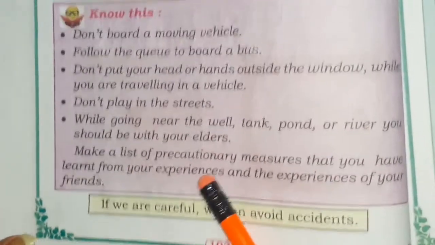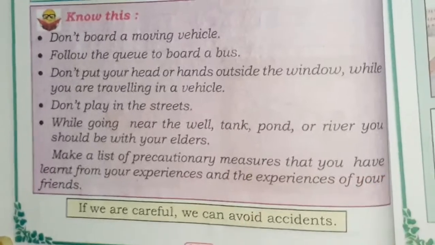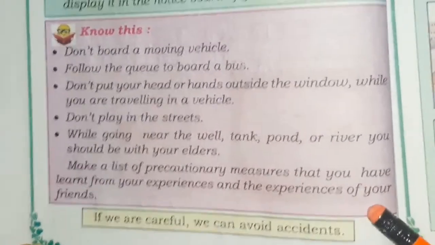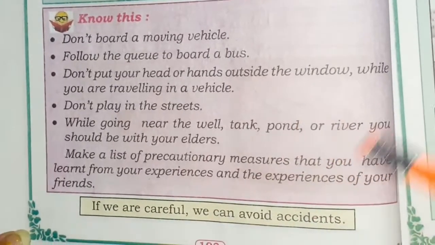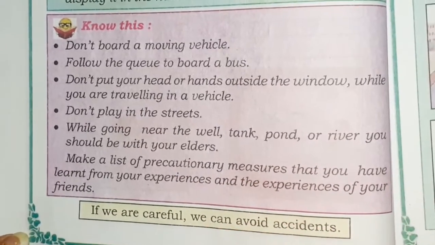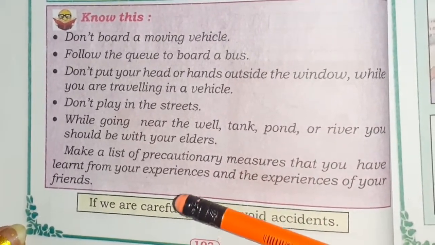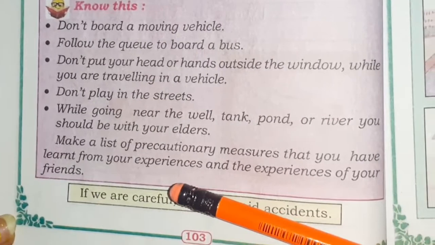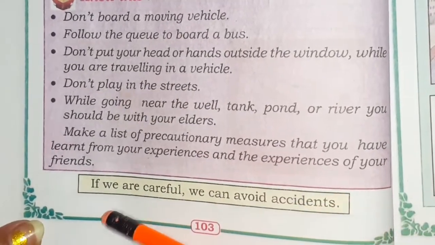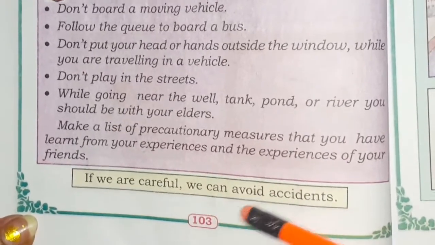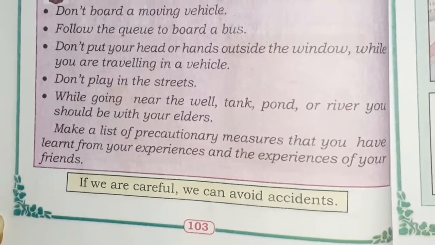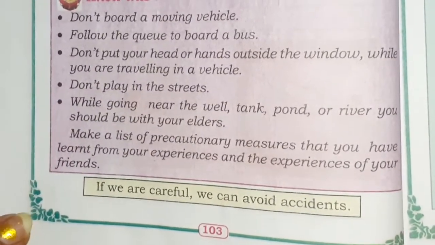Make a list of precautionary measures that you have learned from your experience and the experience of your friends. So children, we have to make a list like this. Like, you should not touch sharp things, and you should not touch hot vessels. Children, if we are careful, we can avoid accidents. Yes children, if we are careful, then we can avoid all these things.